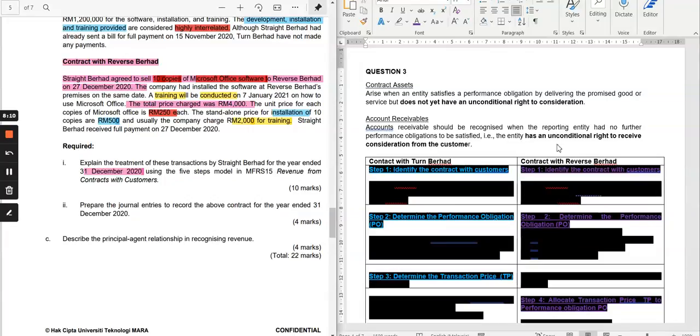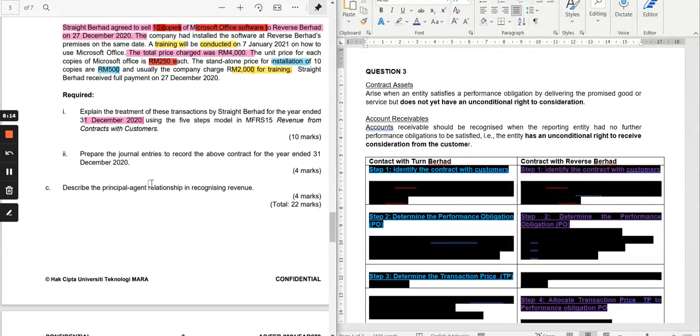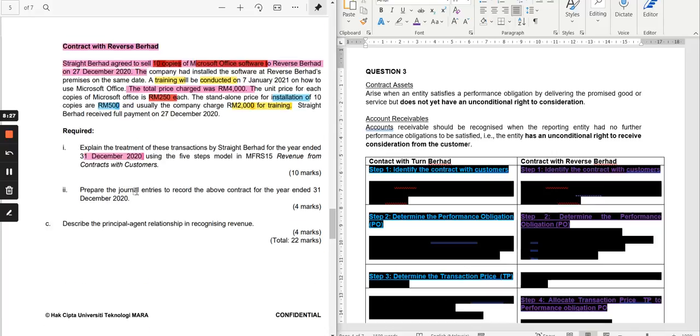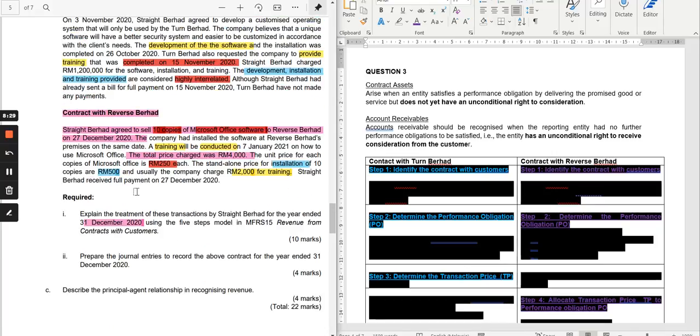You can do a table like what you can see on the right side here. And then you have to prepare the journal entries to record the above contracts. And lastly, this is another separate question that comes together, which is the principal-agent relationship that you need to describe in recognizing the revenue.